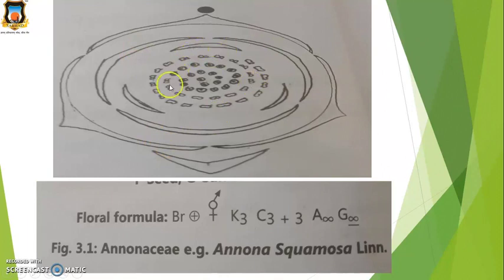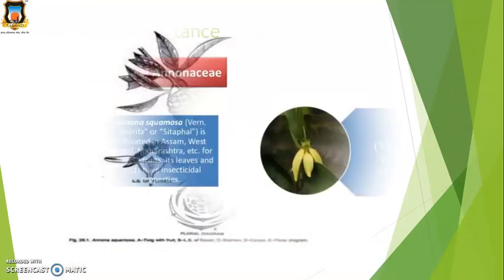Again inside there are 1, 2 and 3 petals, means total 6 petals are present, and they are divided into 3 plus 3. Again their aestivation is valvate. Then androecium, this is the sign of stamens, many stamens are present. Then inside these are the carpels, many carpels are present, and they are free. So this is the floral formula as well as the floral diagram.